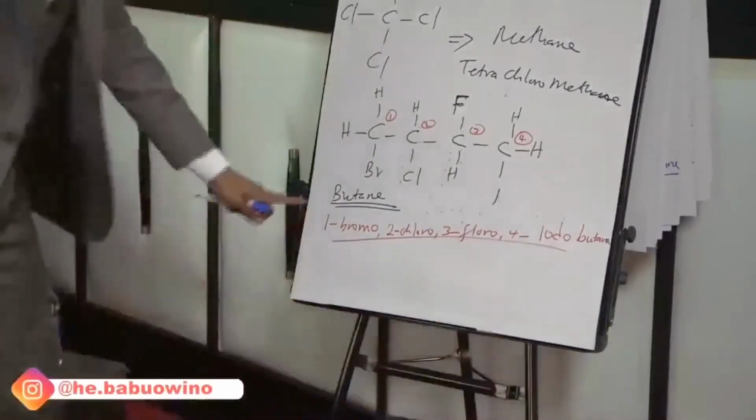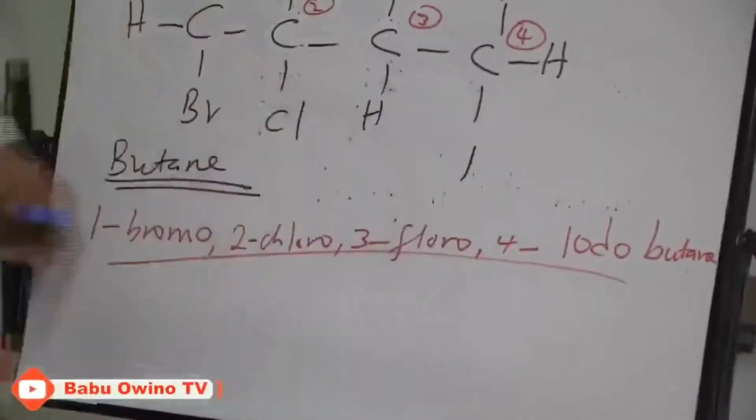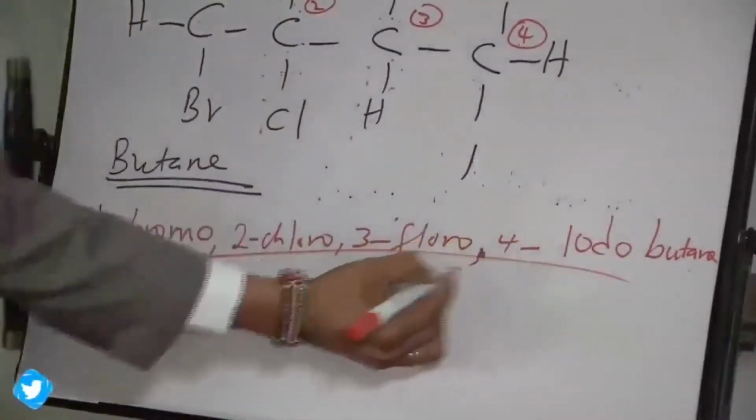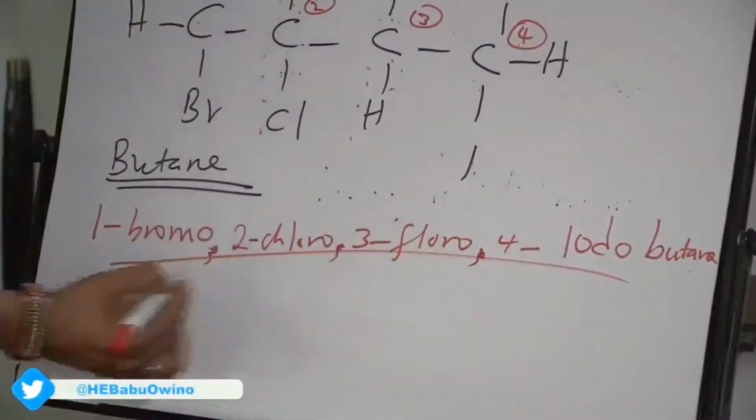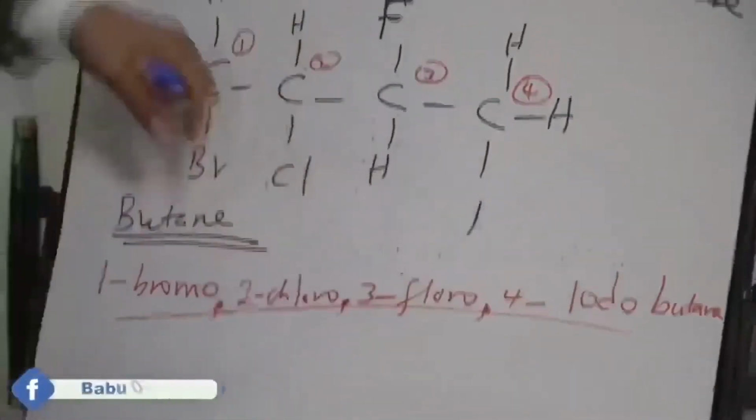Class, repeat after me. 1-bromo, 2-chloro, 3-fluoro, 4-iodo, butane. 1-bromo, 2-chloro, 3-fluoro, 4-iodo, butane.